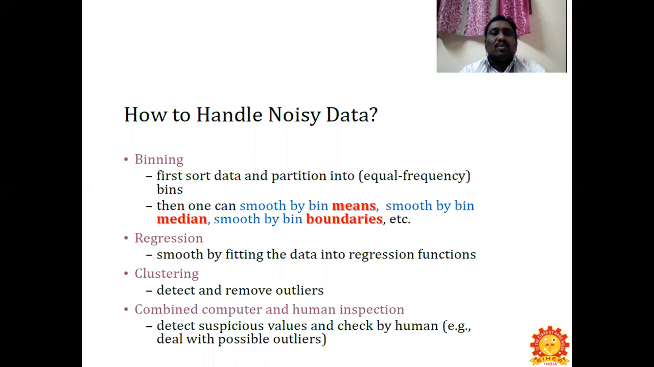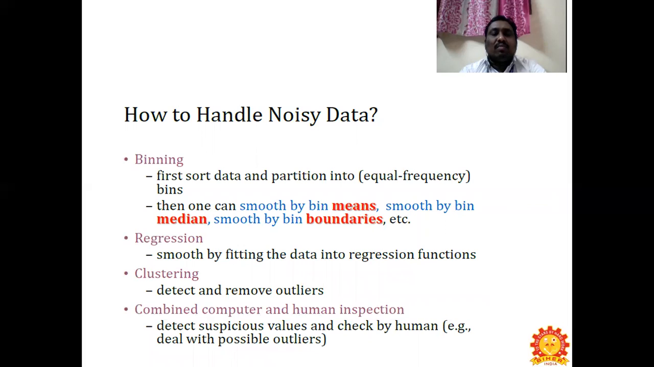The steps in binning: first we sort the data and partition it into equal frequency bins. Then we can smooth by bin means, by median, and by bin boundaries. This is what we do in the binning technique. Regression is nothing but fitting the data into regression functions. We are going to fit the data to a particular value. That is what regression functions mean.